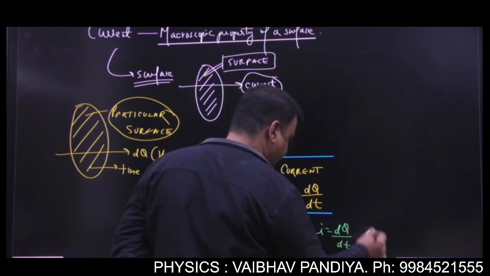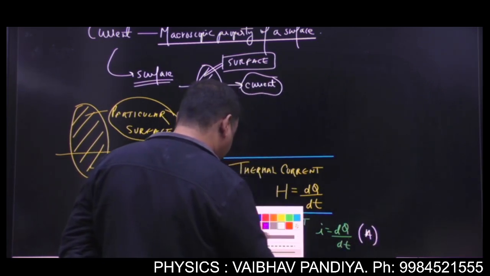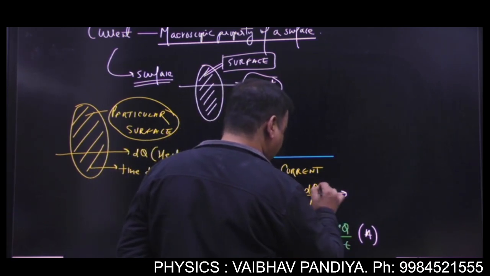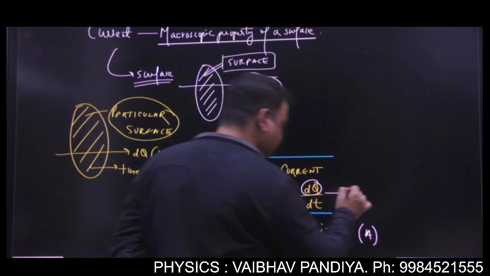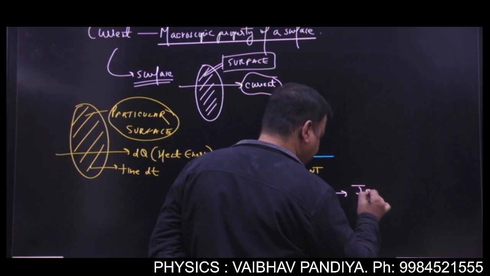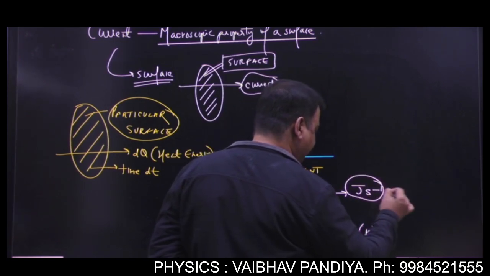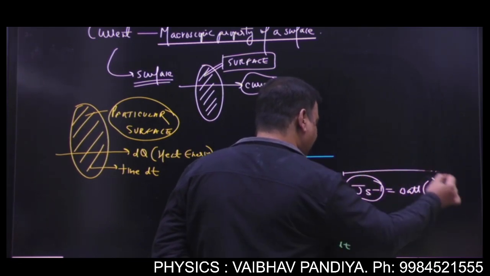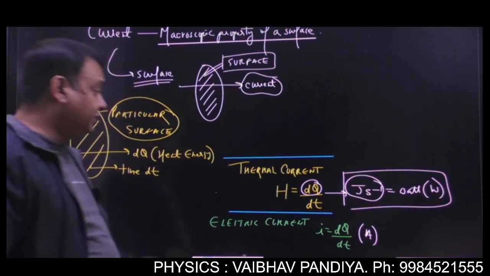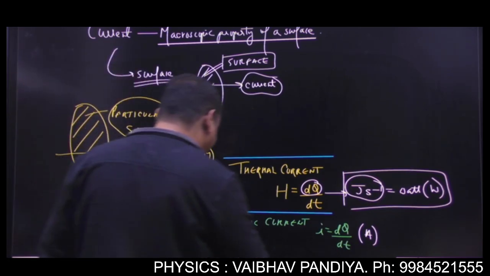The electric current has a unit ampere, and here you see the thermal current has a unit of, what is the unit of dq? This is the heat energy. The unit of energy is joule, and time has a unit second, so it's joule per second, which is also what? Watt, capital W. So this is the unit of thermal current, okay? Thermal current is also called rate of flow of heat.